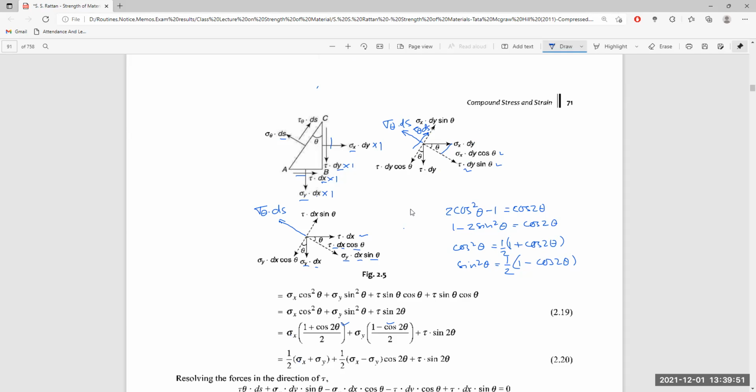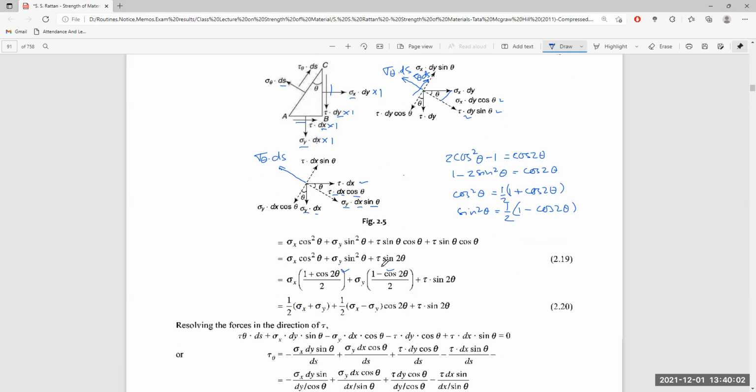For tau theta, tau dy cos theta is the force acting opposite to the direction of tau theta ds. So we put tau theta ds plus sigma x dy sin theta minus sigma y minus tau dy cos theta.